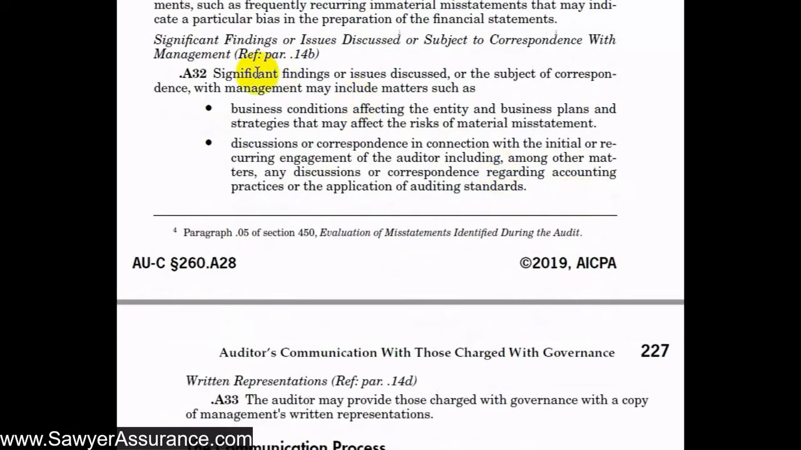And next, regarding significant financial issues discussed or subject to correspondence with management. Examples of these matters might be business conditions affecting the entity and business plans and strategies that may affect the risk of material misstatement, or discussions or correspondence in connection with initial or recurring engagement of the auditor, including, among other matters, any discussions or correspondence regarding accounting practices or the application of accounting standards.